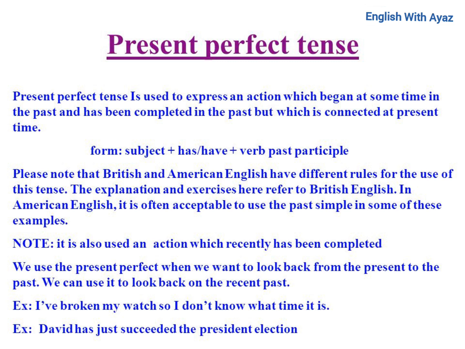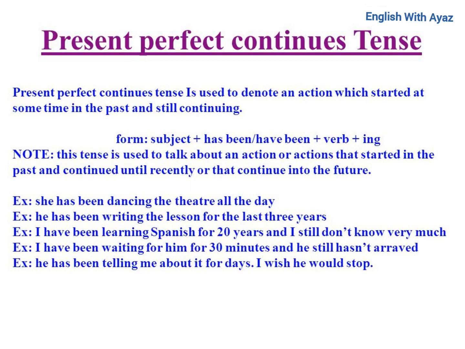We use the present perfect when we want to look back from the present to the past. We can use it to look back on the recent past. Ex: I've broken my watch so I don't know what time it is. Ex: David has just succeeded in the presidential election. Present perfect continuous tense.